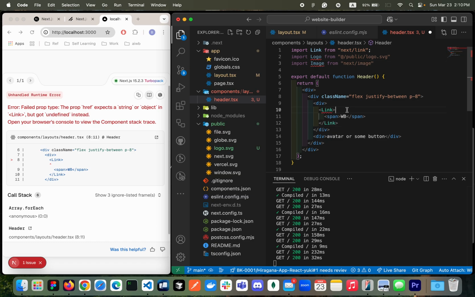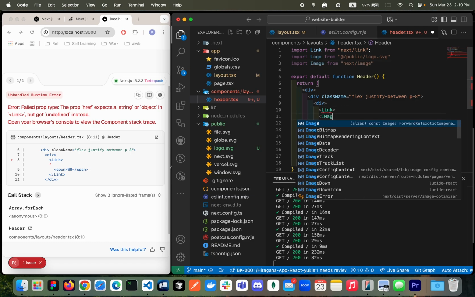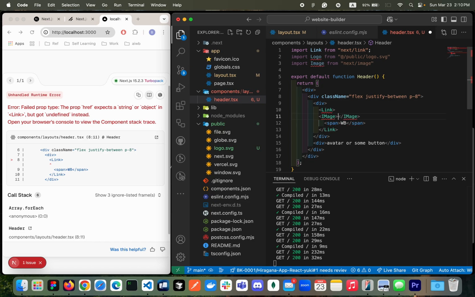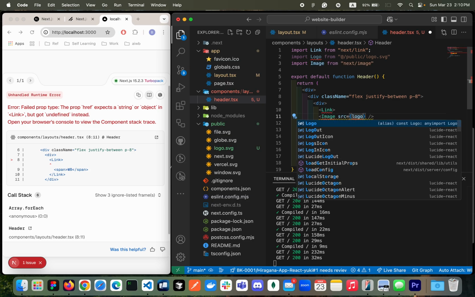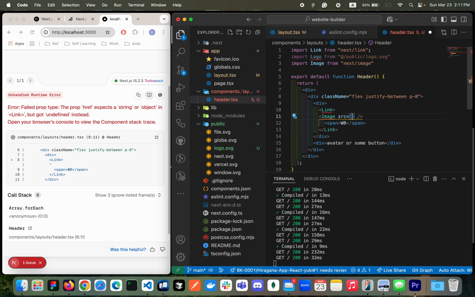So then we should be able to add the Image tag right here. This one is self-closing, right? Sorry, I have a typo. And then we're gonna give the logo to the source. Let's change it to small letter. And then give the alt text logo.